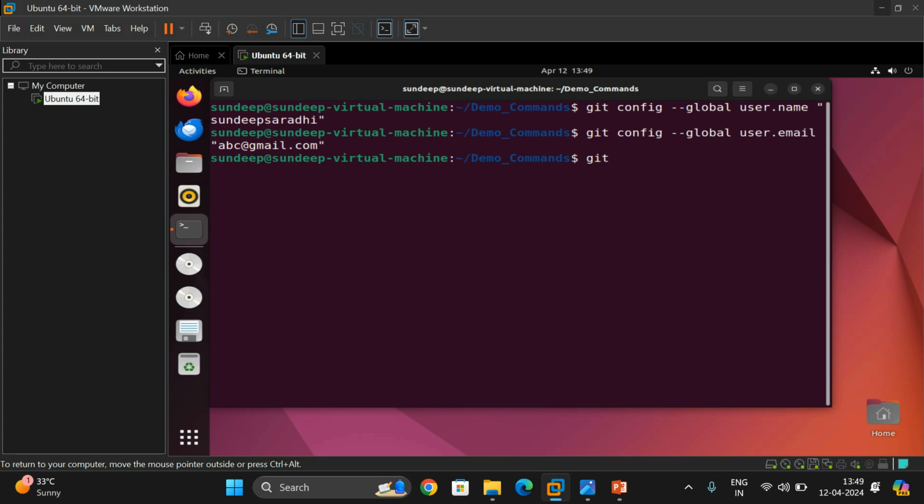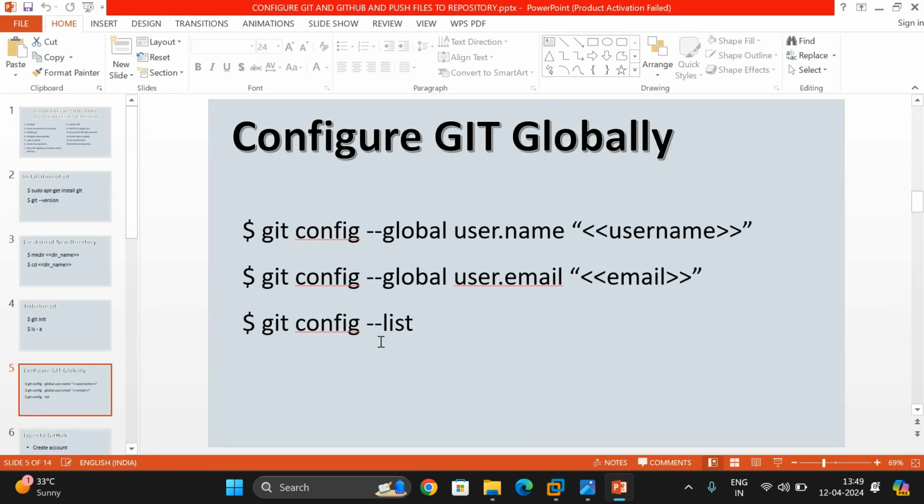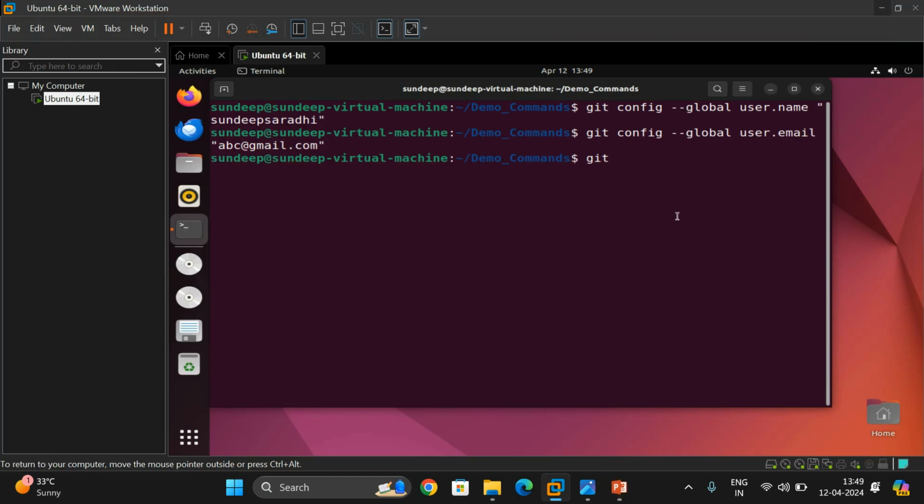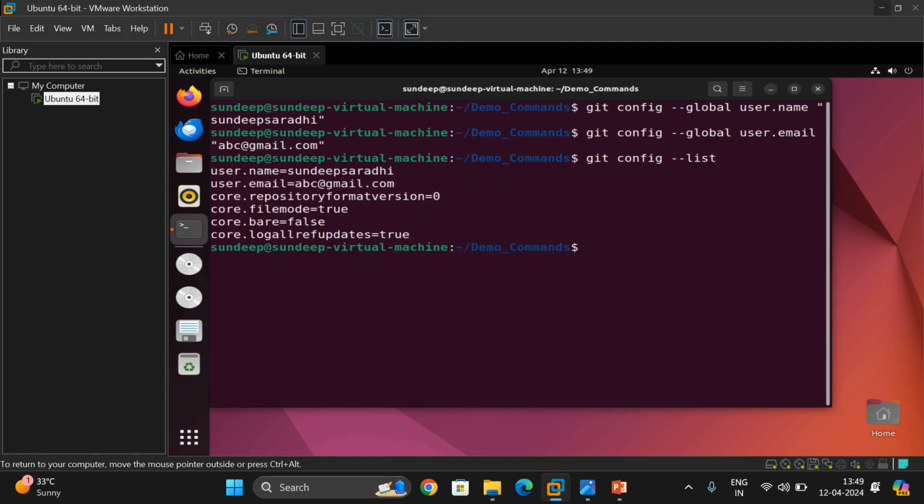Now check git and the command to check whether they have been configured: git config --list. You can see the email is given, the username is given, right? So now the configuration is completed, right?